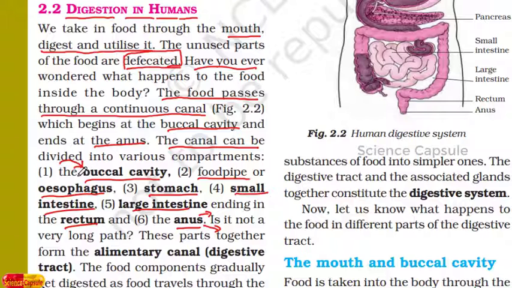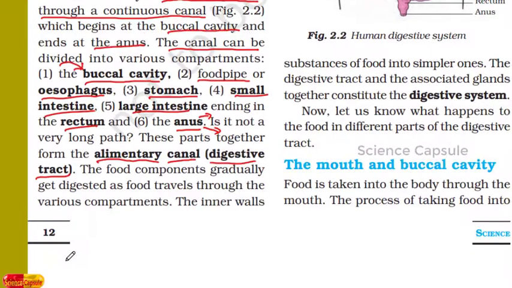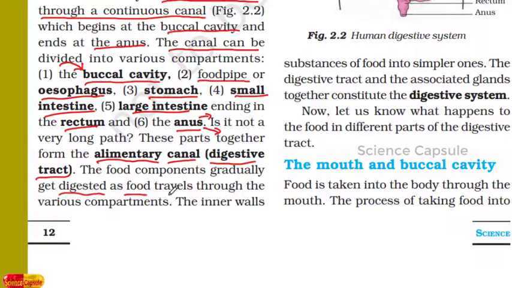The compartments through which the food enters and the unused particles go out of the body are known as the alimentary canal. So here is the alimentary canal. This alimentary canal is also known as the digestive tract. Let us see what happens to the food when it passes through these compartments. Here the food components gradually get digested as the food travels through the various compartments.